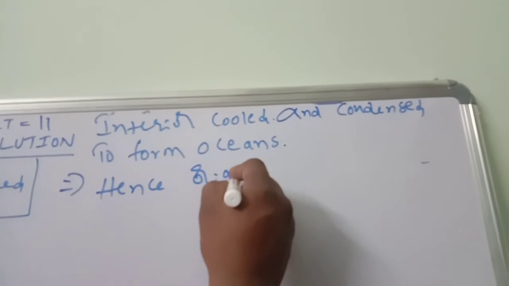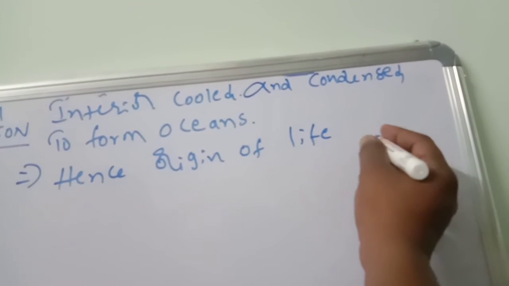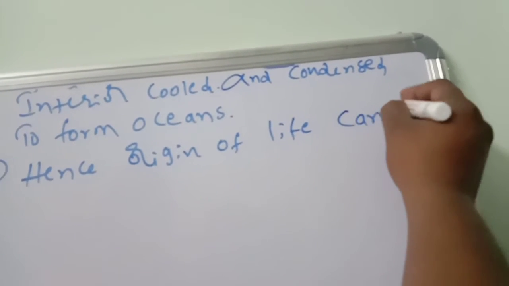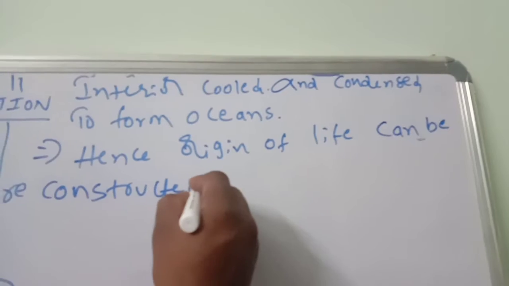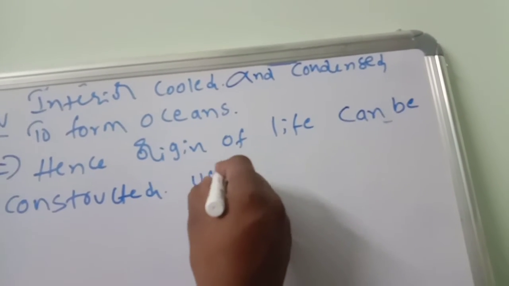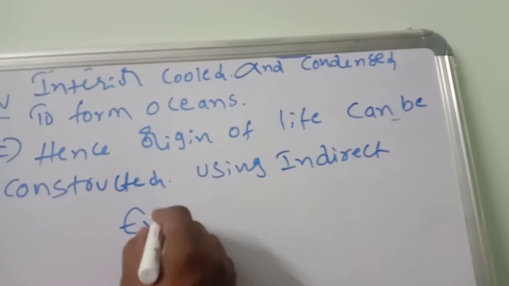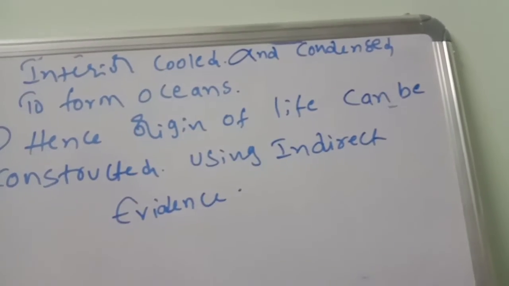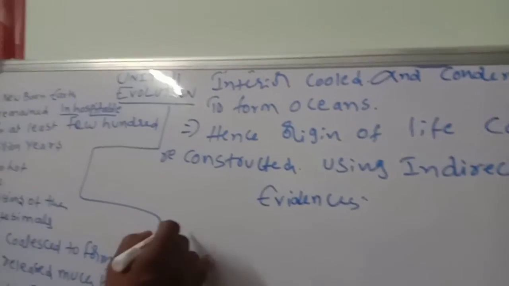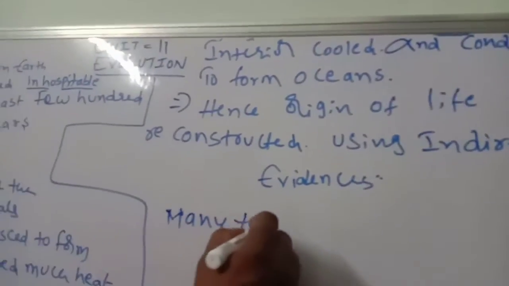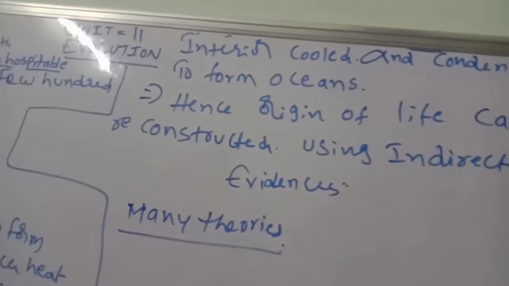Hence, the origin of life can be reconstructed using indirect evidence. Many theories are there about how life formed on the Earth, and we will discuss them.